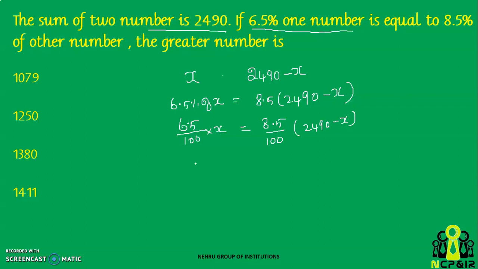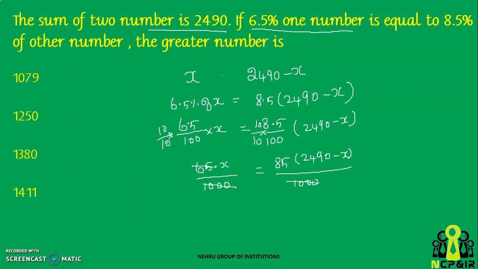Now we need to eliminate this decimal. So what we need to do is we need to multiply the numerator and denominator by 10, in both the places. So that will make it 65 into x divided by 1000 is equal to 85 into 2490 minus x, divided by 1000. So this 1000s can be cancelled. So this is 13 into 5 will give you 65. This is 17 into 5 which will give you 85.